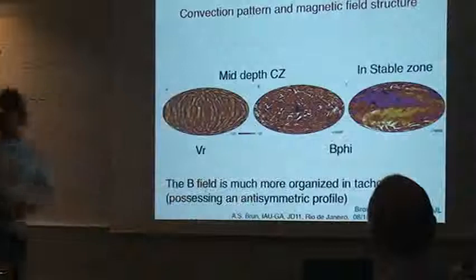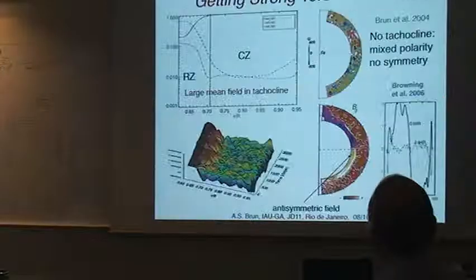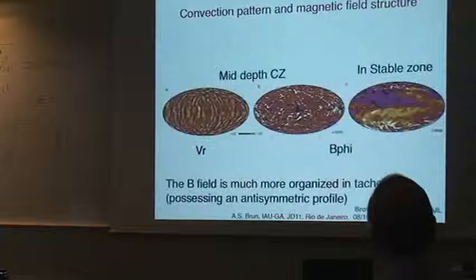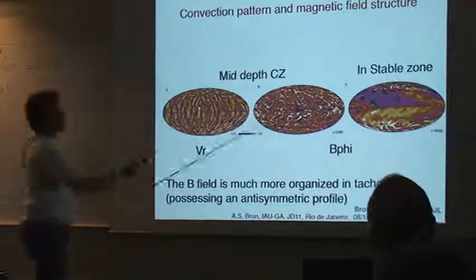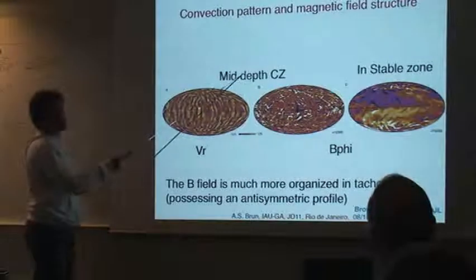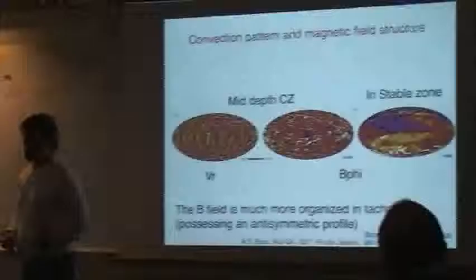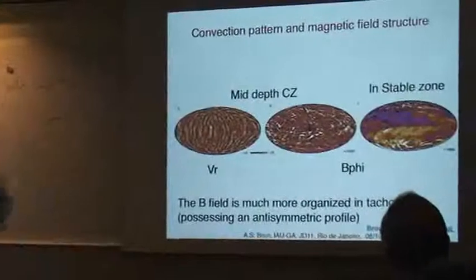Okay. And so if you look at the dynamo, can you show it? I cannot go that fast. So we calculate a dynamo. So this is VR and B-phi at mid-depth in the convection zone of our model, and this is B-phi in the stable zone below the convection zone. Okay. It's a dynamo.